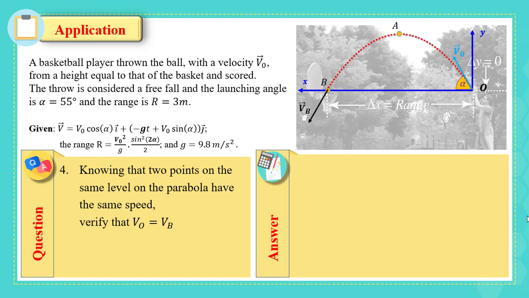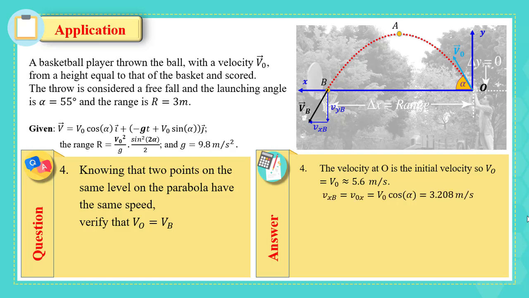The velocity at point B is tangent to the trajectory at point B, and it is oblique. Therefore, we can make its projections along x and along y. We're going to find their values, then find the magnitude at B and compare it with the initial velocity at O. The velocity at O is v0 and it's found to be 5.6 meters per second. The x component of the velocity at B is v0 cosine alpha, and it's just 3.208 meters per second.